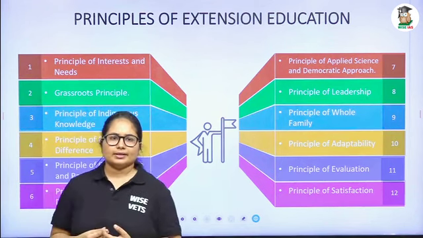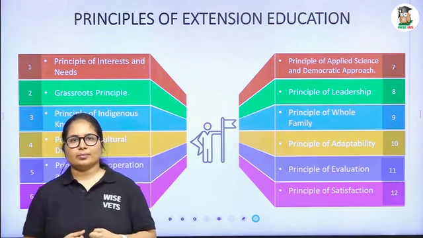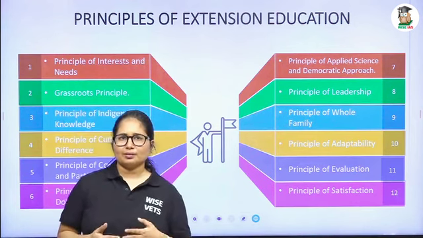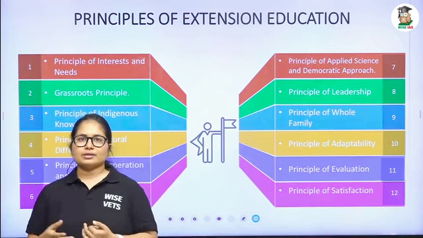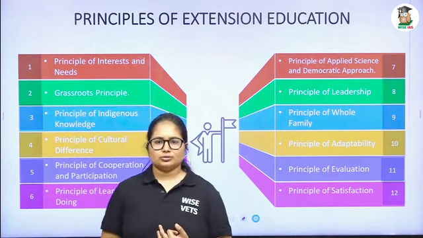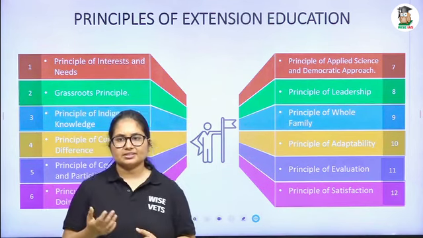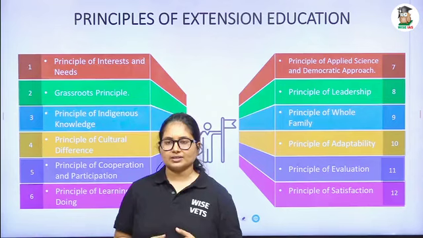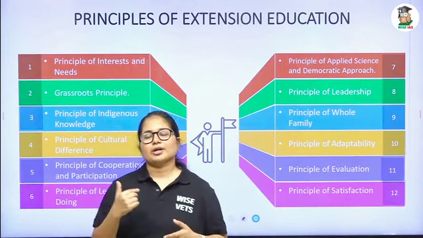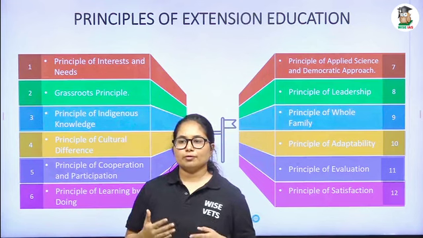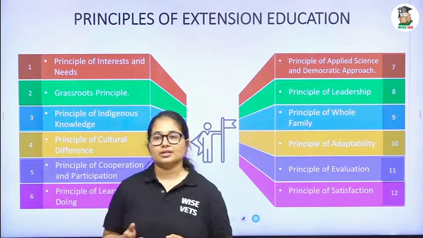The farmer may say that he wants to increase the milk production, but in another farm the farmer will say that I don't want to increase the milk, but I want to improve the egg production of his poultry farm. And some other farmer will say that this time I am having too much incidence of mastitis. I want to reduce the incidence of mastitis. So when you go for an extension program in a particular area, it will be difficult for you to develop a single extension program for all the interests and needs of the people.